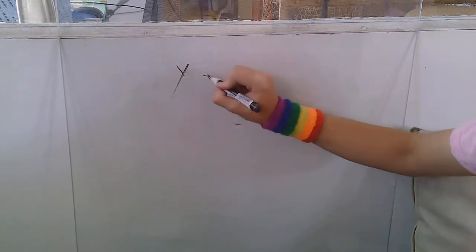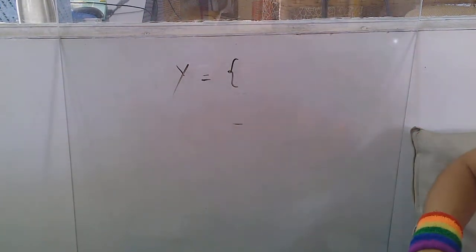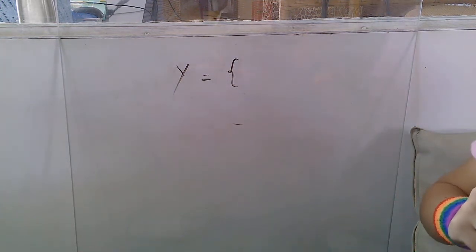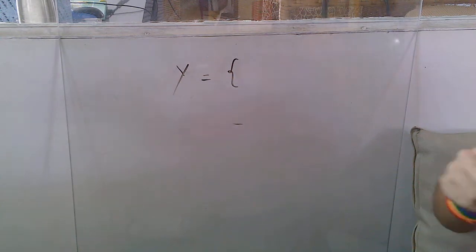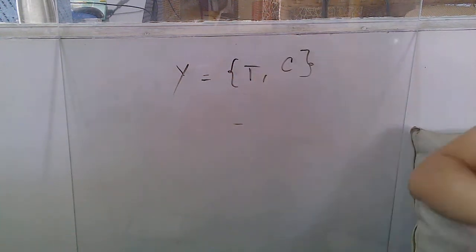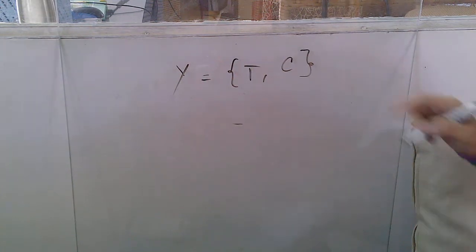Now, if Y is a class or is a set that contains T as its twink and C as its subsets, then you can prove it.